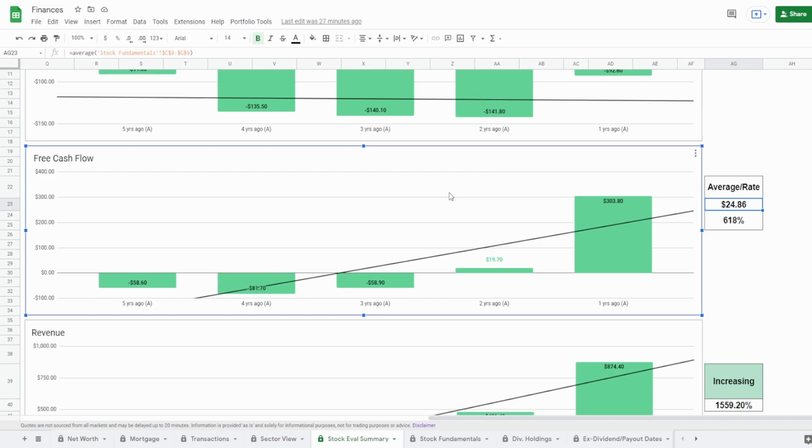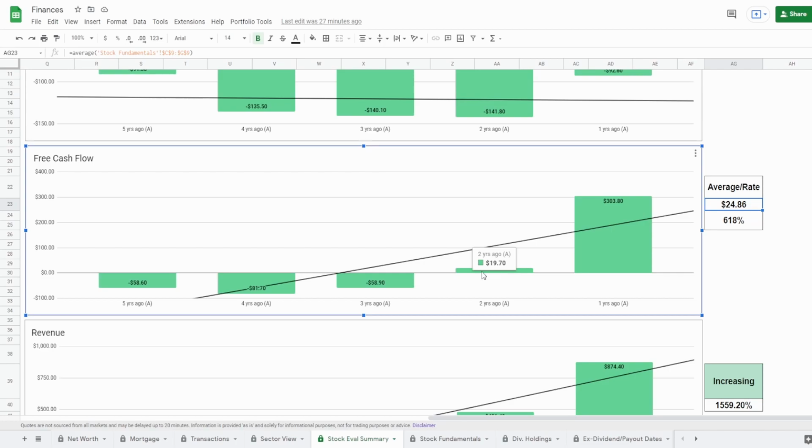A lot of people will start screaming at me around this point saying that no, they do not have negative free cash flow. See, last year they did $304 million, and this year they're probably going to make even more than that. Okay, great. The fact of the matter is that they did negative $58 million, negative $81.7 million, negative 58.9 million, and 2 years ago is when they barely just went positive at 19.7 million.